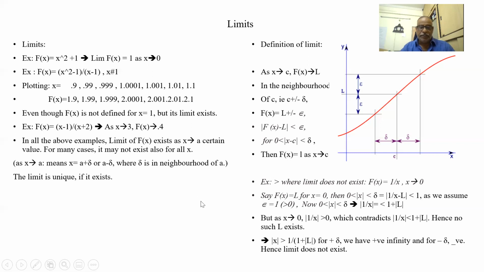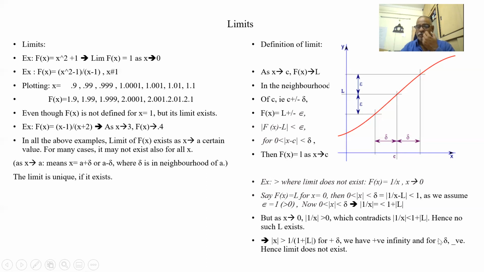Otherwise, for our mathematical understanding, see, for plus delta, where x is 0 and I have taken plus delta, 1 by plus delta, like 1 by 0.0001, is equal to plus infinity.